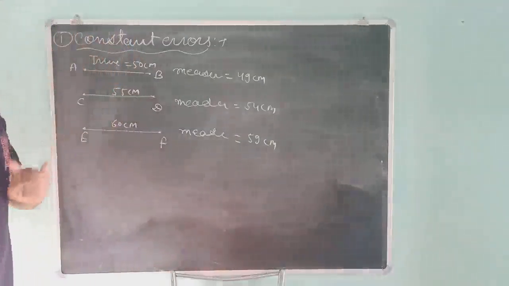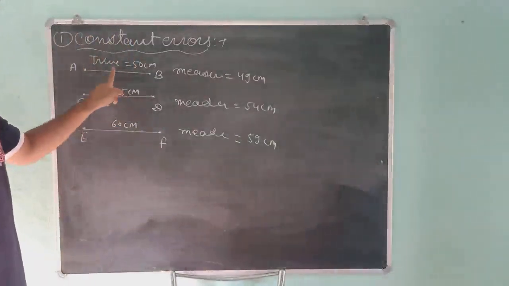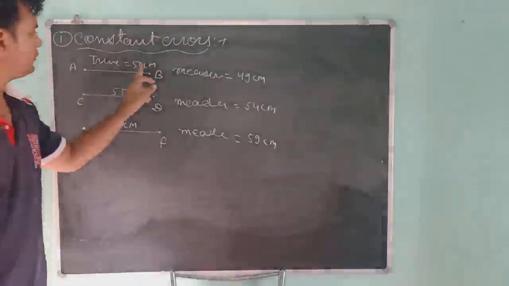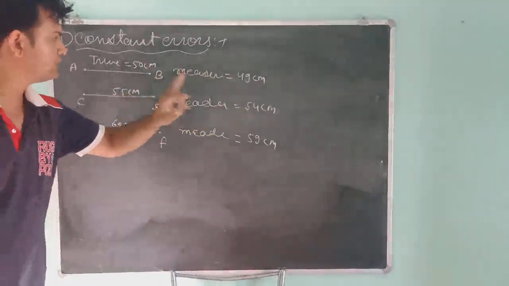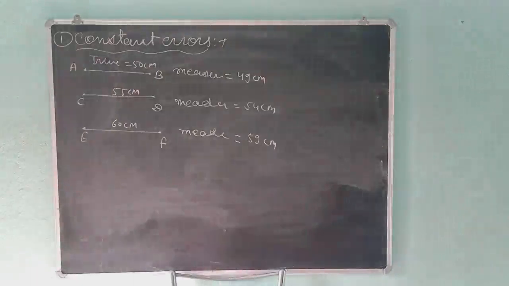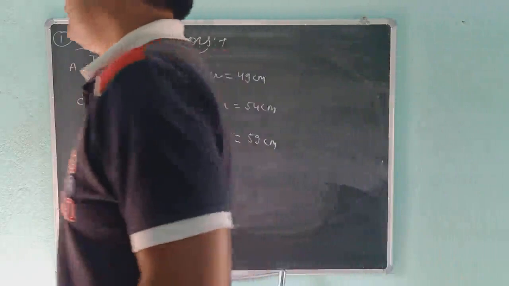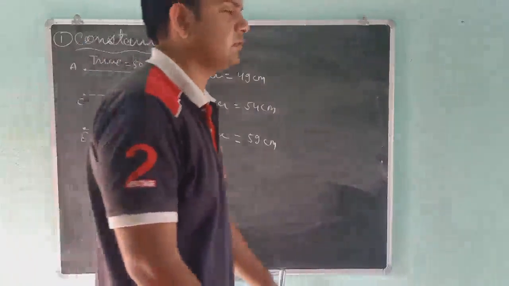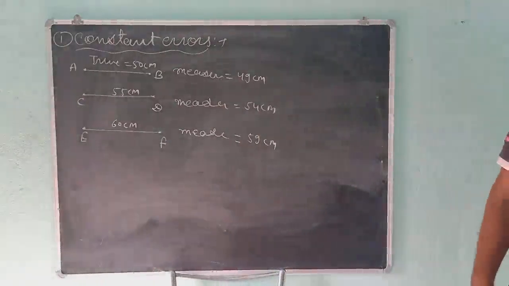Students, each time there is a difference between true value and measured value. It is equal to 1 centimeter. Here is also 1 centimeter less. Here is also 1 centimeter less. Here is also 1 centimeter less. This type of error, we are doing experiment again and again, and error is same at each calculation, at each time. So students, this type of error is called constant error.